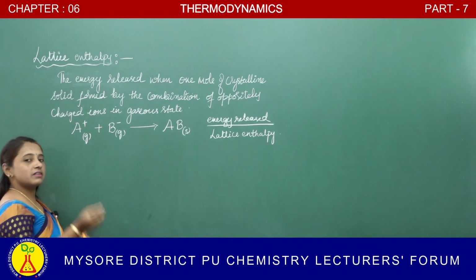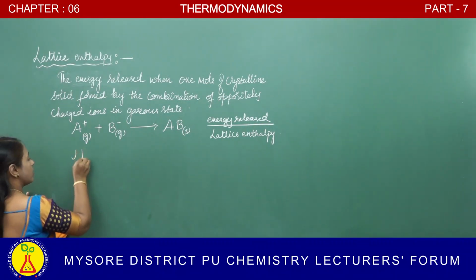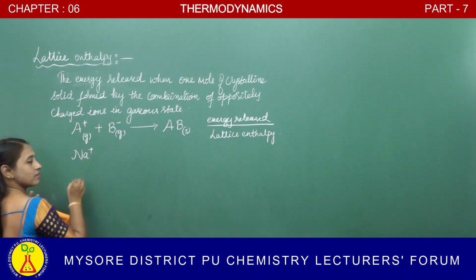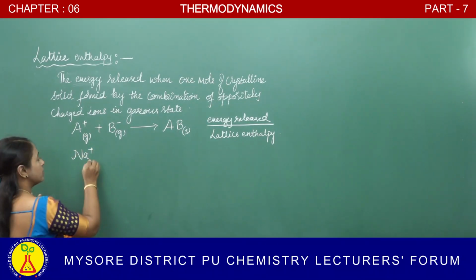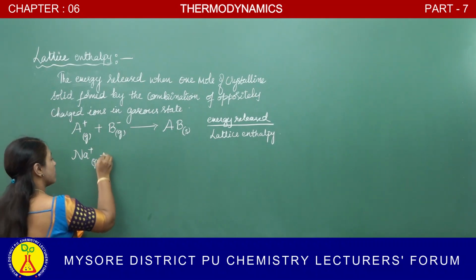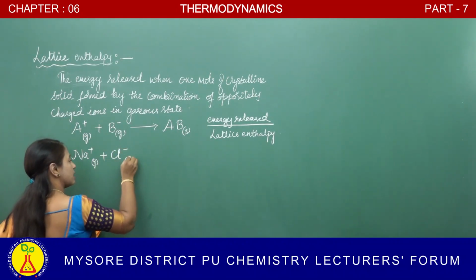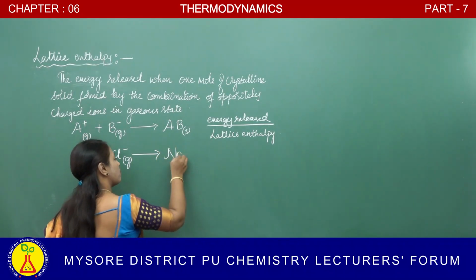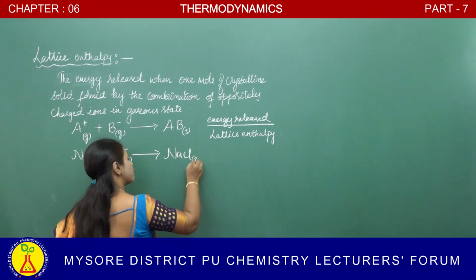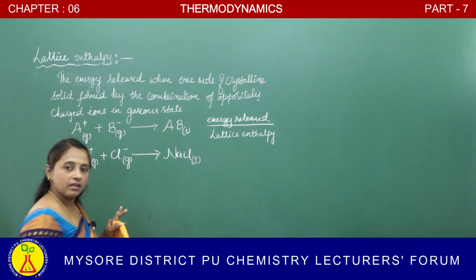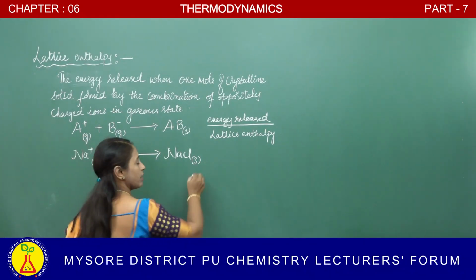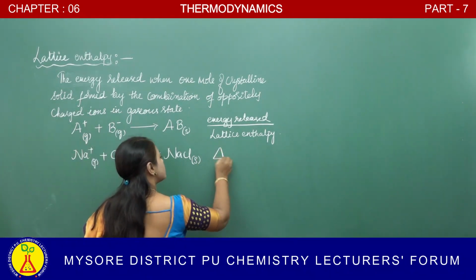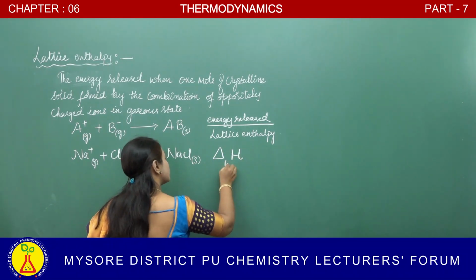Let us consider a reaction now, like Na plus, that is a cation in a gaseous form, and Cl minus, which is in a gaseous form. Both combine together, it forms NaCl, that is a solid form. And what is the energy released here?